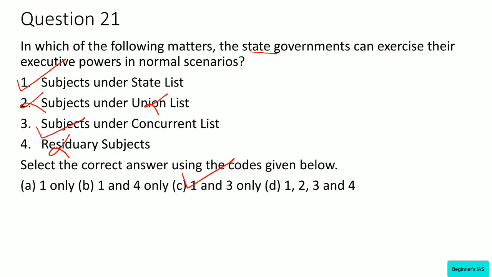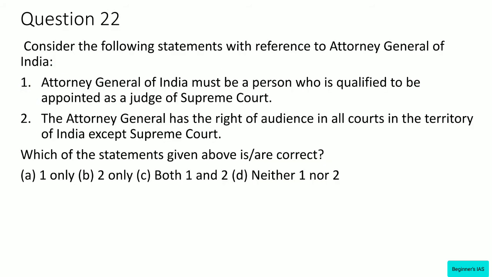C. 1 and 3 only. See, the states shall extend their executive power only to their territory on subject matter over which they have legislative competence. So, the state has exclusive executive powers over matters enumerated in the state list or list 2 of the 7th schedule, and the concurrent list. Subjects under the union list remain under the jurisdiction of the central government. See, the residuary powers are at the discretion of the union, not with the state. Therefore, these are very important points related to this question. Let us move on with question number 22.